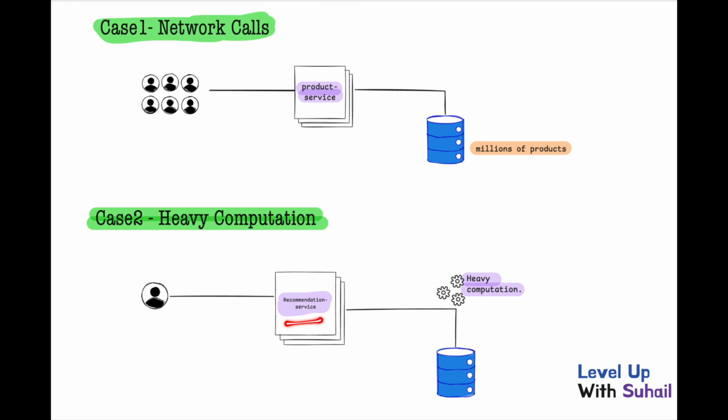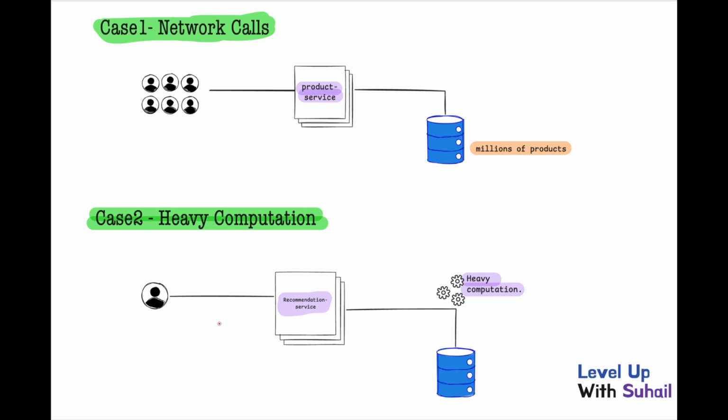So you have a recommendation service which goes to the database and fetches the information about the user, and then this service does some heavy computation based on his data or view history, and then recommends some products to the user, right? Now again, the same issue: the user simply refreshes the browser, right?